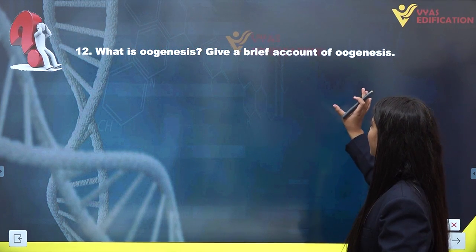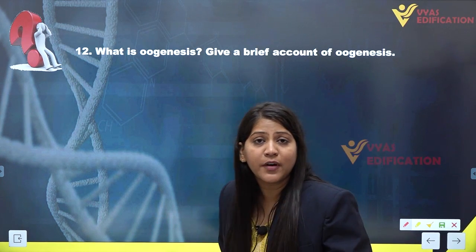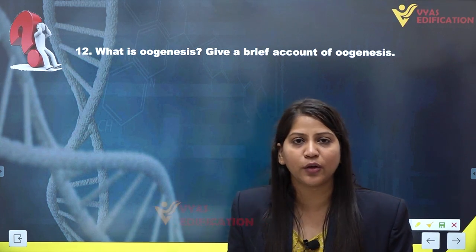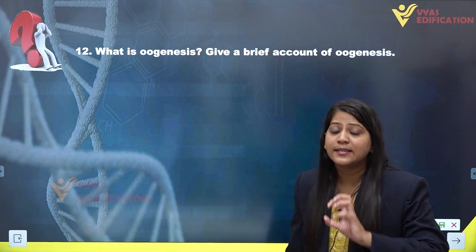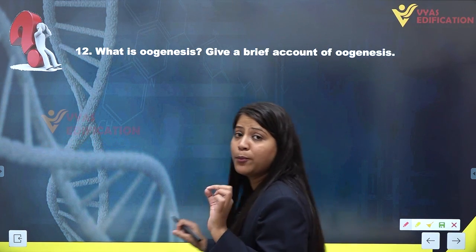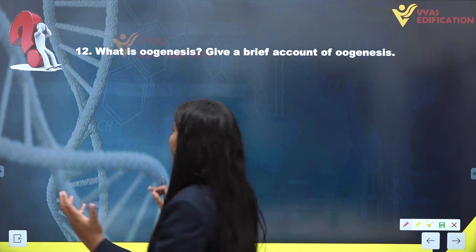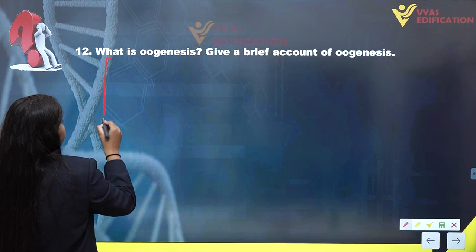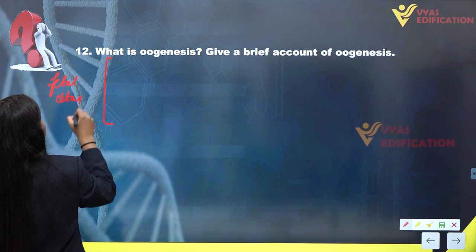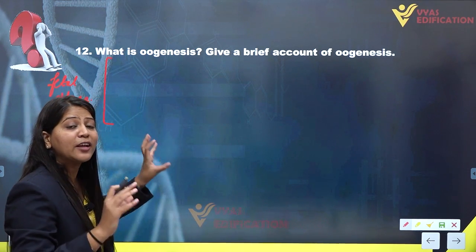Now let's understand a brief account of oogenesis with the help of a diagrammatic representation. First of all, you have to remember that oogenesis is different from spermatogenesis, as oogenesis starts before the birth of a female child. So a very important point to remember here is, oogenesis actually starts even before the birth of a female child. So here we are writing, this is the fetal stage of a female child.